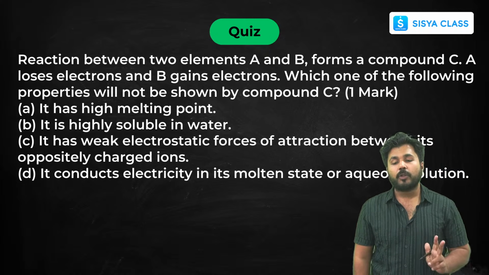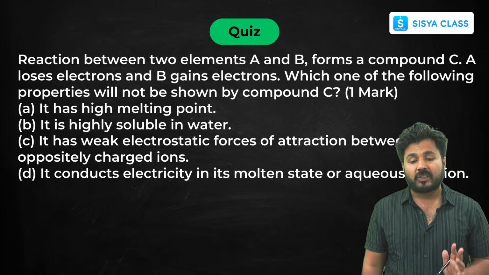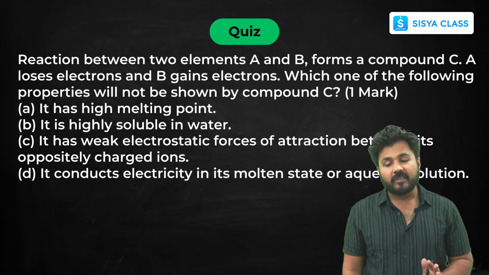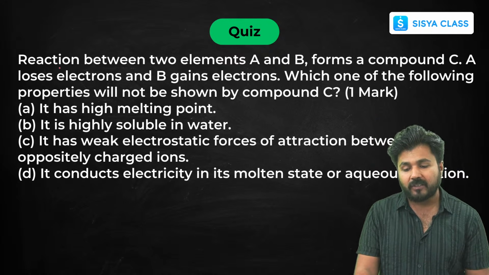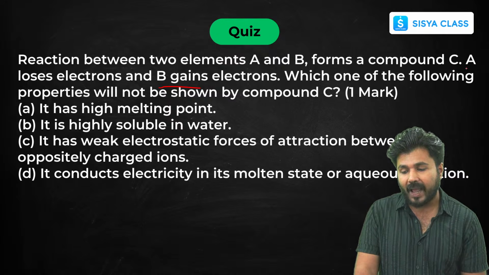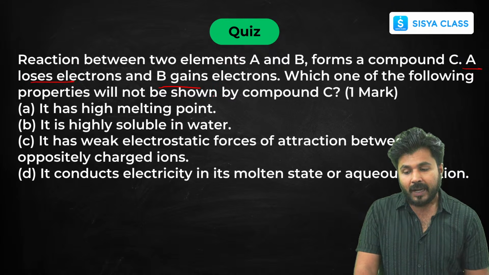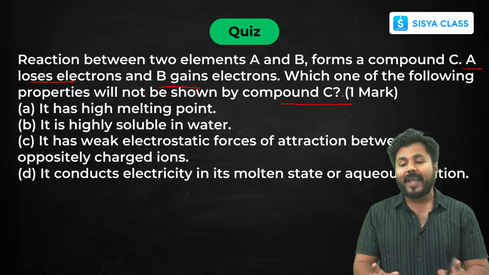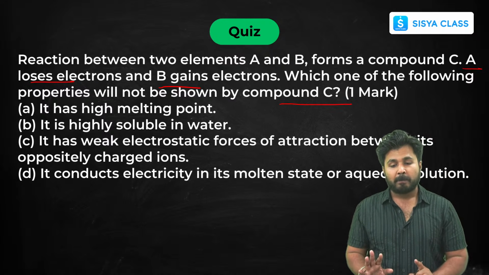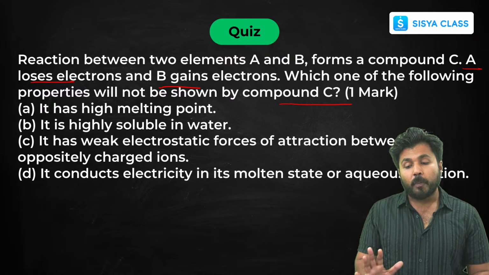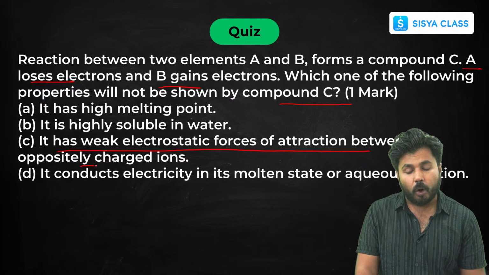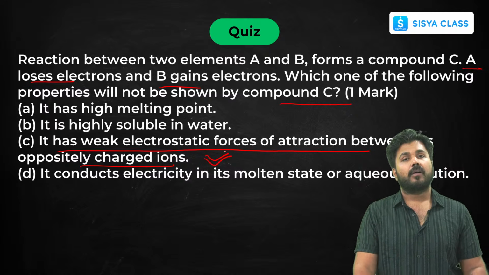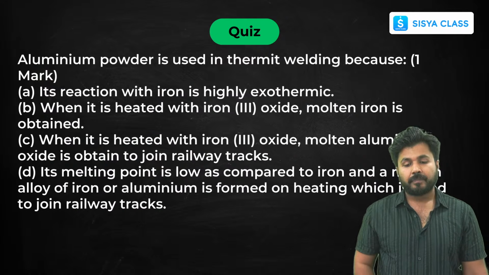Now two elements A and B form a compound C. A loses electrons and B gains electrons. So it is clear that it is an ionic compound. If one is losing and one is gaining, it is an ionic compound. Now, which one of the following properties will not be shown by compound C? A and B are forming an ionic compound, so which is not shown by compound C? It has weak electrostatic force of attraction between its oppositely charged ions. Next.